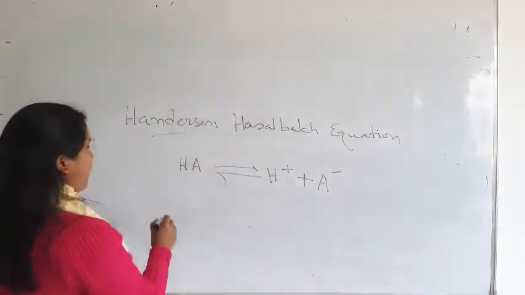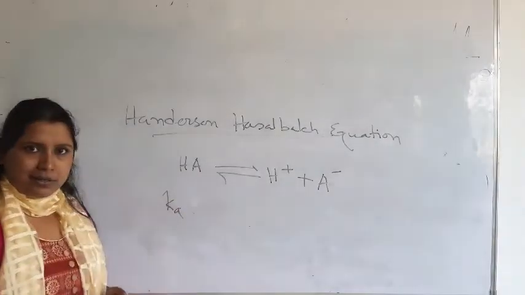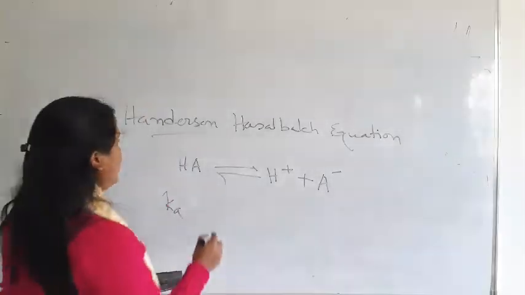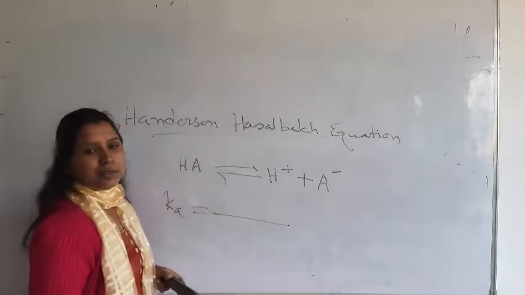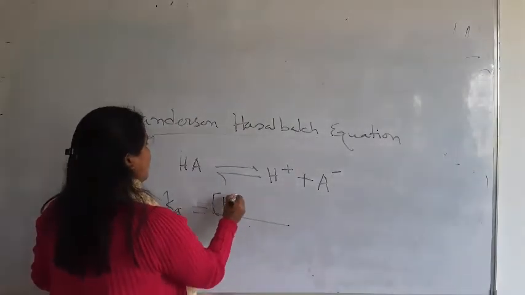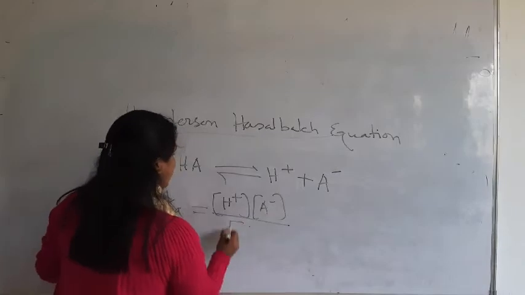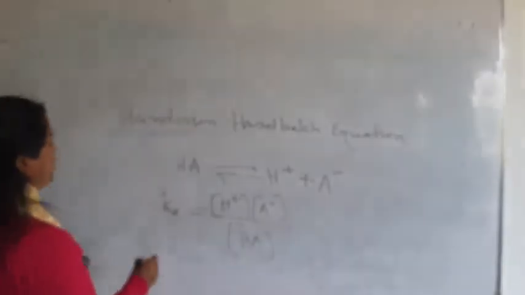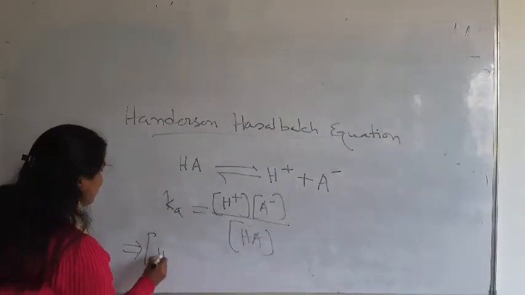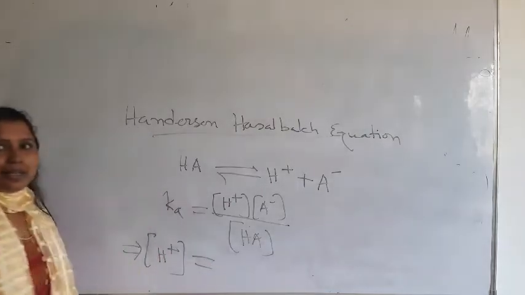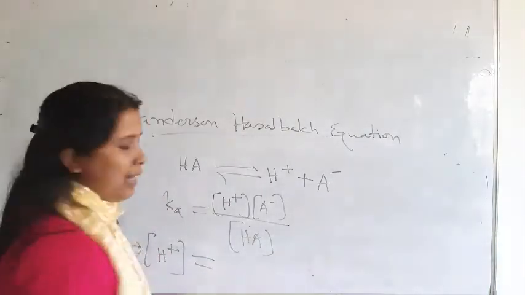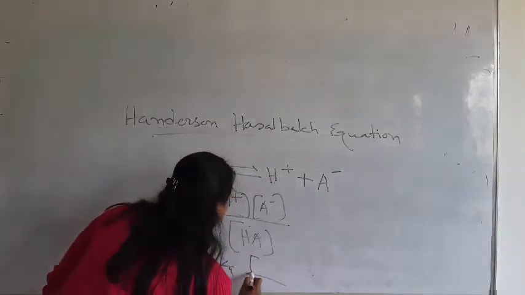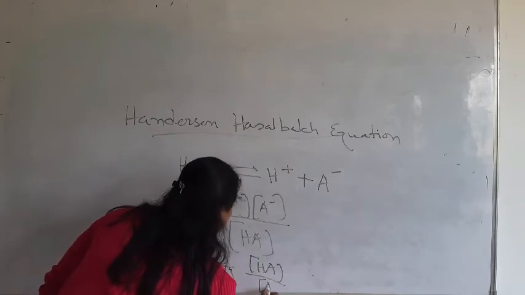If you apply the law of mass action, which you might have learned in school, you get Ka equals H plus times A minus divided by HA. Now if you take H plus, what will you get? H plus equals Ka times HA divided by A minus.